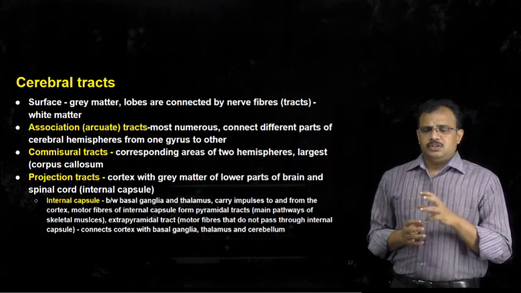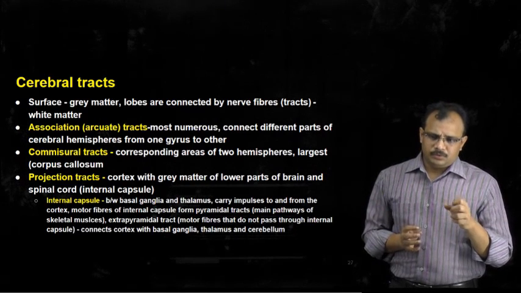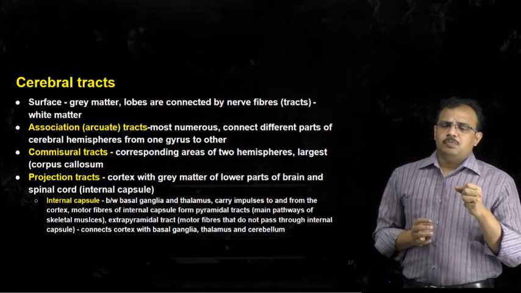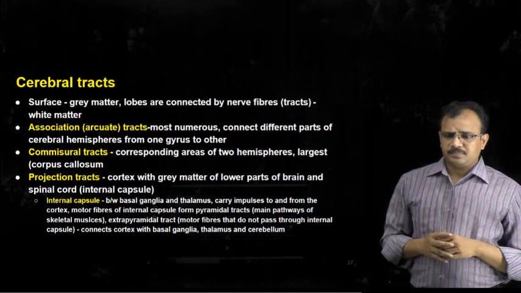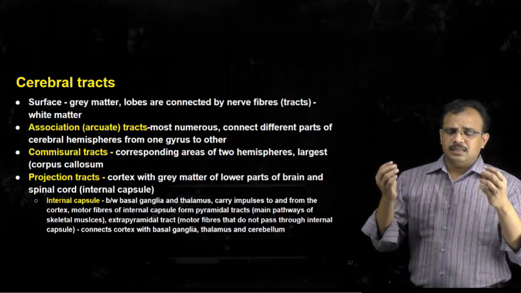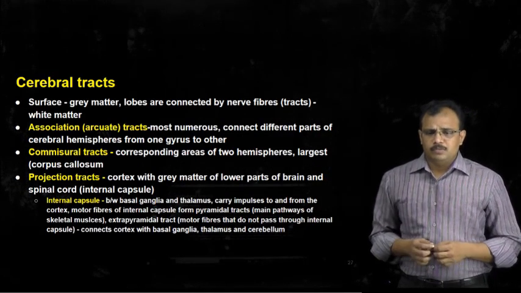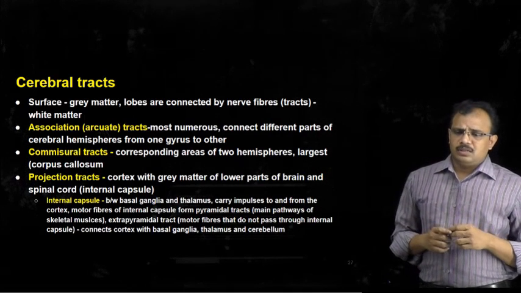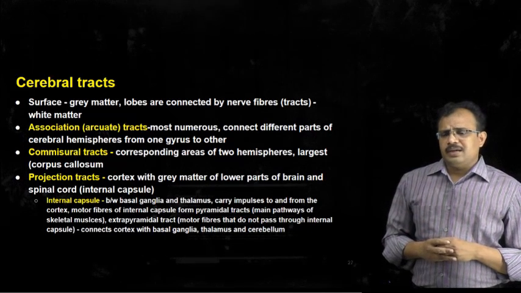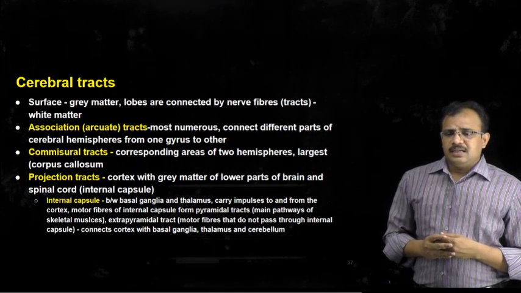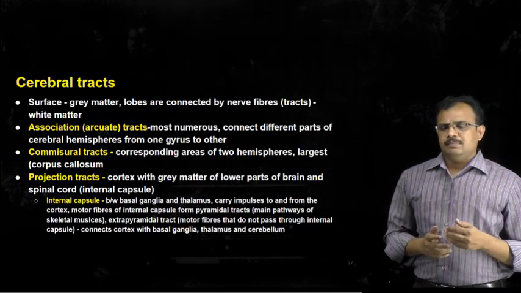So for projection tracts, an example is the internal capsule, and those involved in motor impulses from the cortex are called pyramidal tracts. These pyramidal tracts undergo decussation or crossing over at the region of the medulla oblongata. And those motor nerve tracts which do not pass through the internal capsule are called extrapyramidal tracts, and these are involved in transmitting impulses to the basal ganglia.